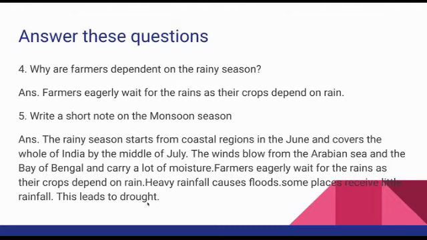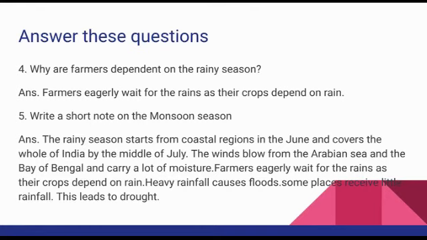Take page number 75, monsoon season. Okay, so monsoon season, first paragraph, second sentence. Mark the second sentence first. Then say with me: the rainy season starts from coastal regions in June and covers the whole of India by the middle of July. And second point, second paragraph, first sentence. The winds blow from the Arabian Sea and the Bay of Bengal and carry a lot of moisture. Okay, mark that also. That is the second point.